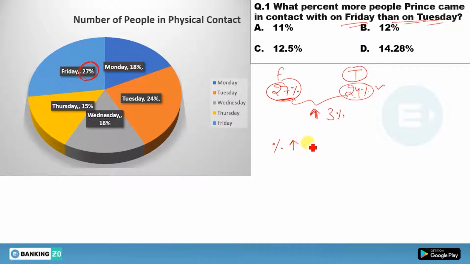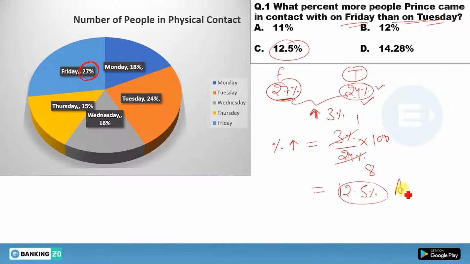Is it percentage increase or percentage more? You will say 3% more. 3% more than what? Then 3 upon 24, into 100. So you will get the required answer, 1 by 8. And what is the value of 1 by 8? 1 by 8 is 12.5%. So the answer of the first question will be 12.5%, and this one is the right answer.